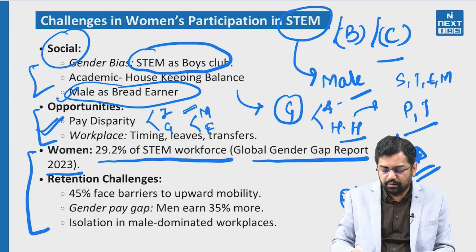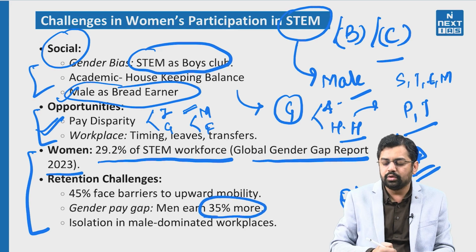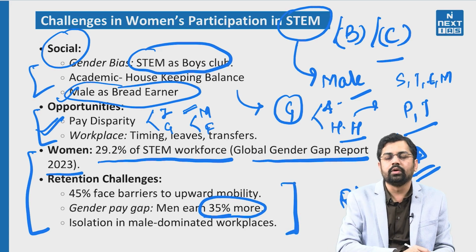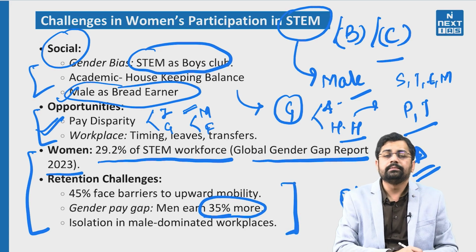Next is going to be 45% face barriers to upward mobility. Gender pay gap is going to be that they are going to earn more, right? So when I was talking about the pay disparity, this is going to be there with respect to the relocation. But recently, if you see, not only the private sector, the government has played a very important role in increasing their participation.